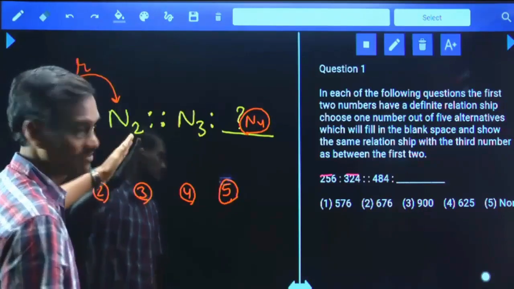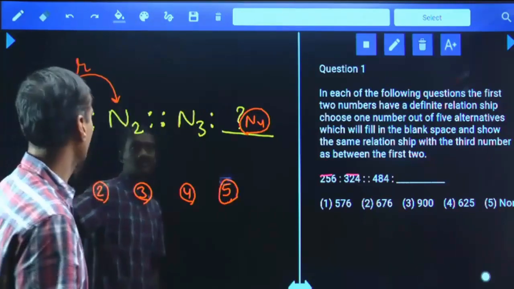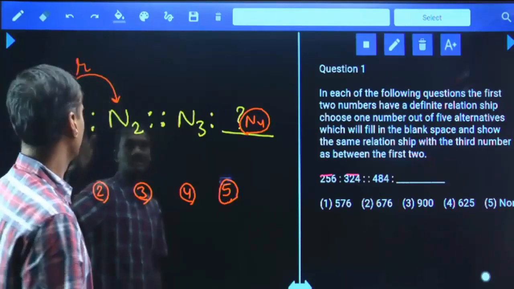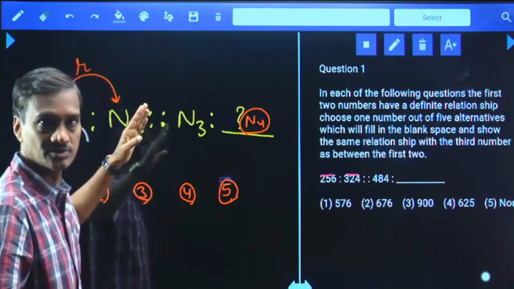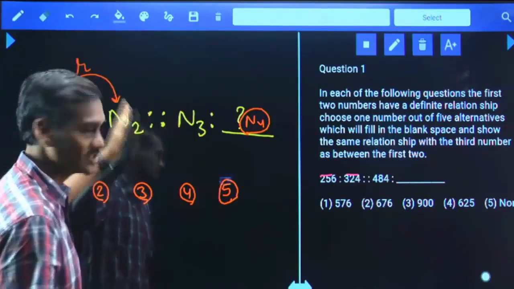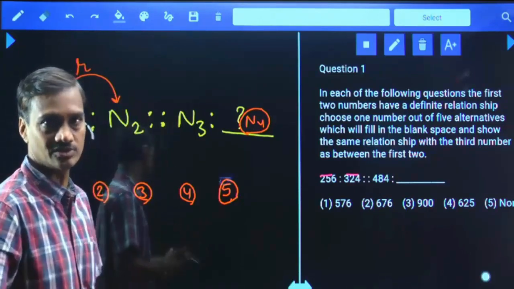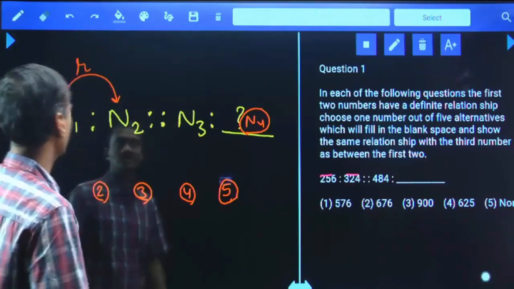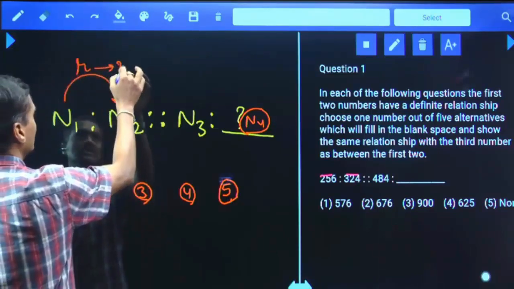Maybe N1 plus R is N2, N1 into R is N2, or N1 minus R is N2. Isn't it? It could also be N square. That could be the relation. This R is nothing but the relation. What is this R? We treat it as a relation.